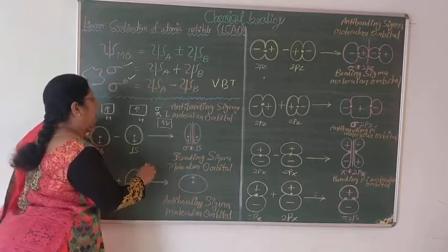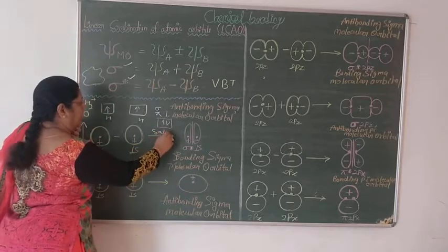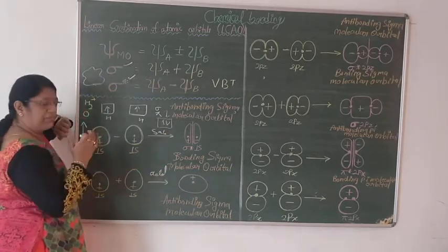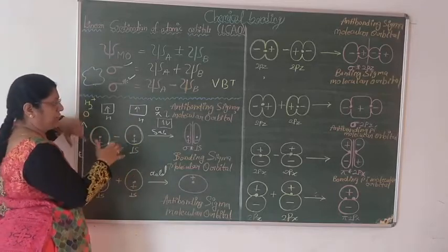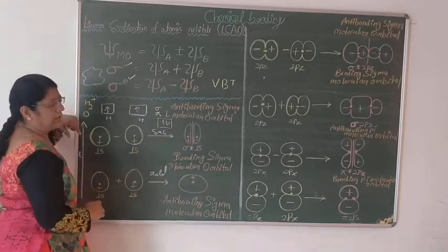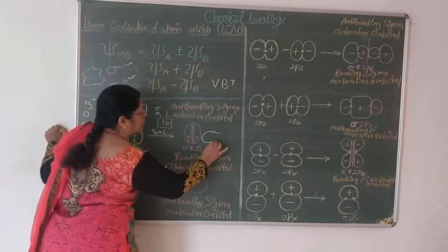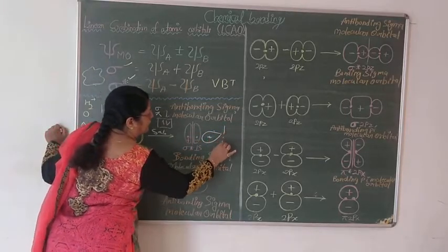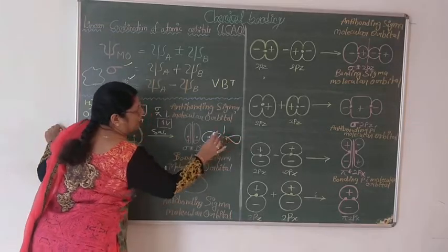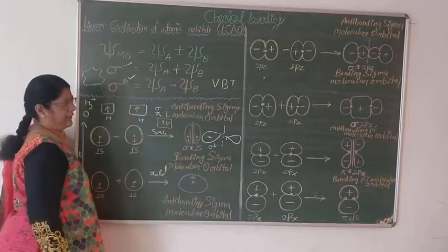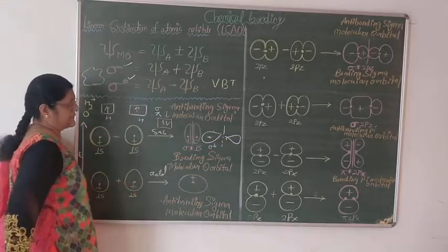If subtraction is going on, definitely the energy is more and the attraction is less. In that condition they form this bond, or you can write it this way also, that is also correct. This is sigma anti-bonding and this is sigma bonding. This is about the s orbital.